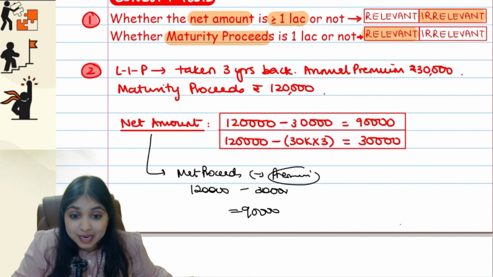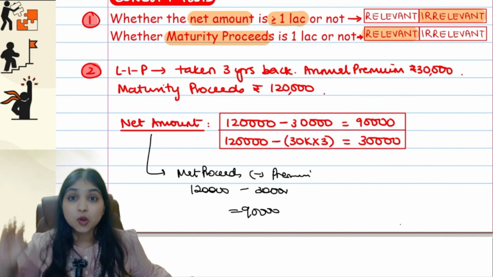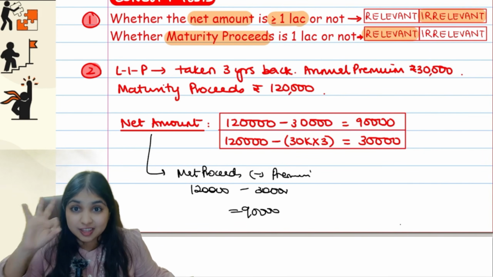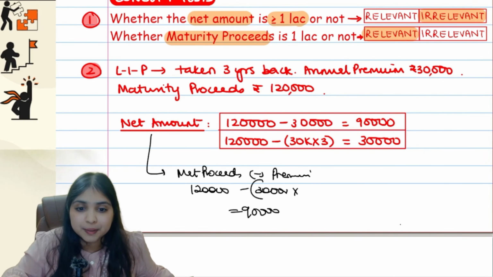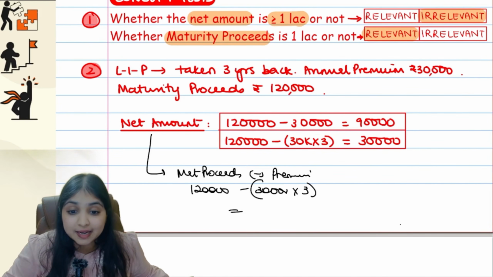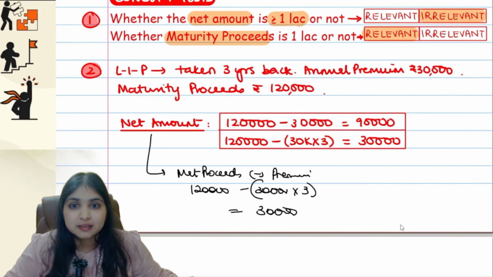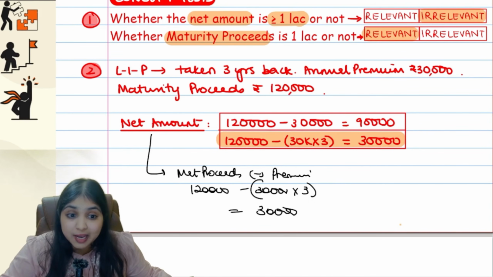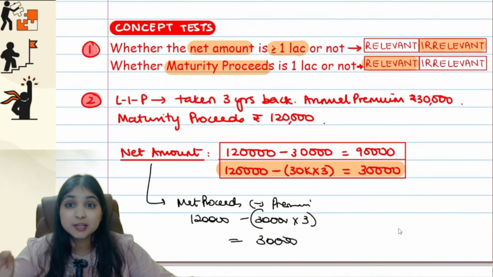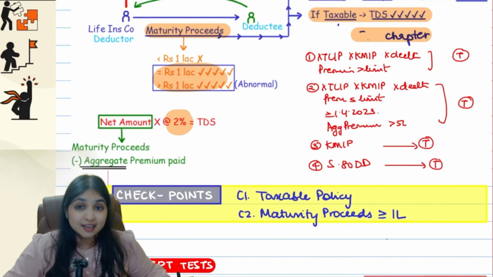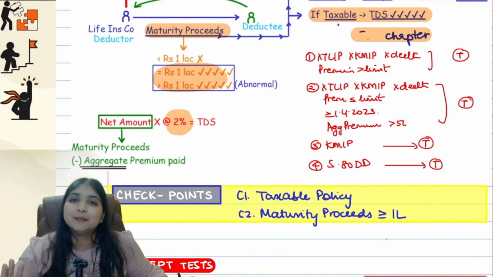See, when I say premium over here, I am talking about the aggregate premium. All the years put together, not 1 year premium. The policy was taken 3 years back, so 3 years I would have paid premium. 30,000 per year for 3 years. This will be the aggregate premium. Understanding? So 1,20,000 minus 90,000, 30,000. This is going to become your net amount. What this teaches you is that when you're calculating net amount, be careful. It is not maturity proceeds minus 1 year premium. No, it is maturity proceeds minus aggregate premium. Now you understood the significance of the word aggregate. It's not annual premium. It is aggregate premium.